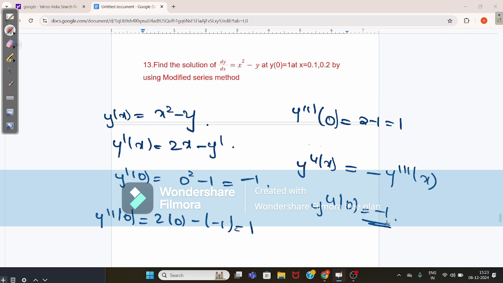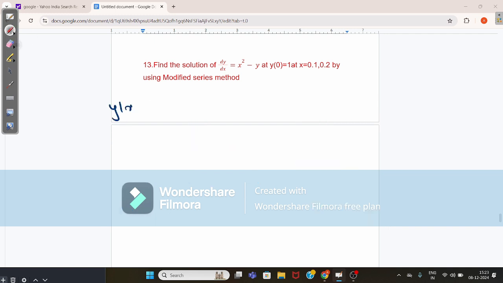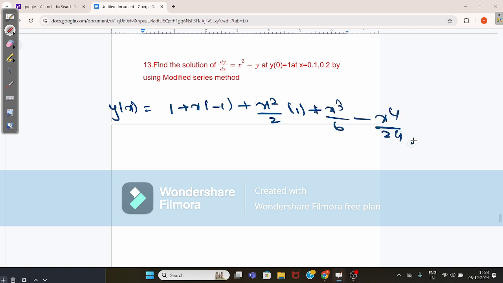Okay, now when you substitute all these values in the formula, you will get the value as y of x equals 1 plus x into minus 1 plus x square by 2 into 1 plus x cube by 6 minus x power 4 by 24. When you calculate y of 0.1, when you substitute the values of x in the equation, you will get the resultant value as 0.9052, and y of 0.2 gives the value as 0.8213, which is the required answer here.